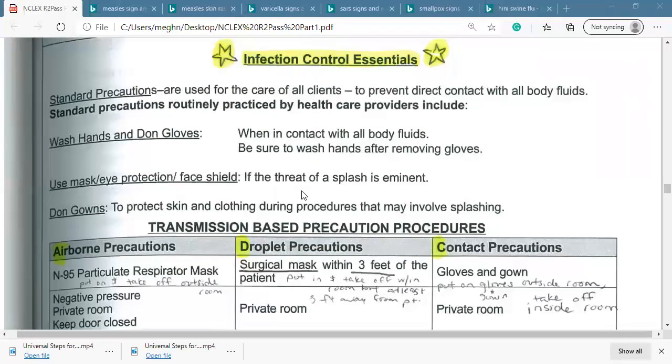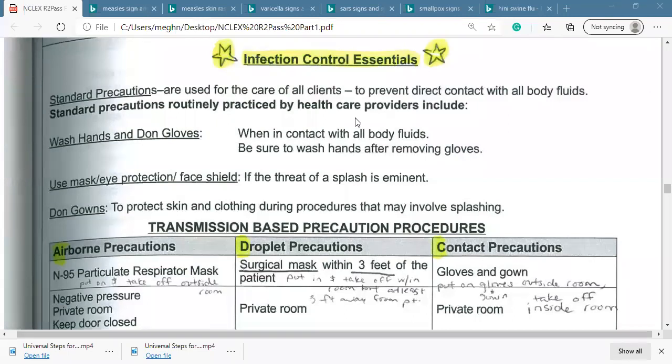So here I'm saying the standard precautions are used to care for all of the clients to prevent direct contact with the body fluid. Standard precautions are routinely practiced by healthcare providers, right? Standard or universal precaution, I said.